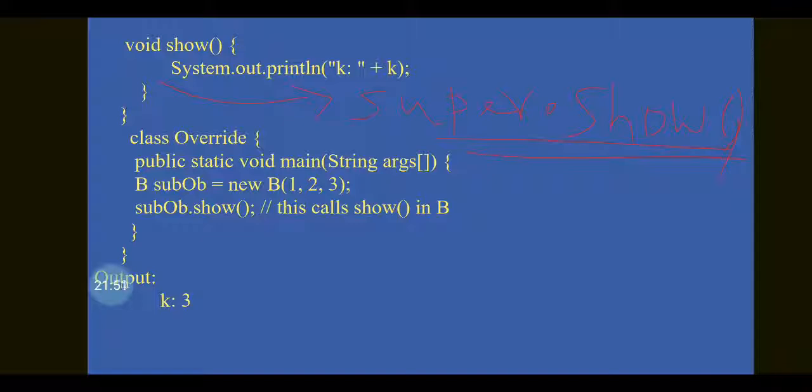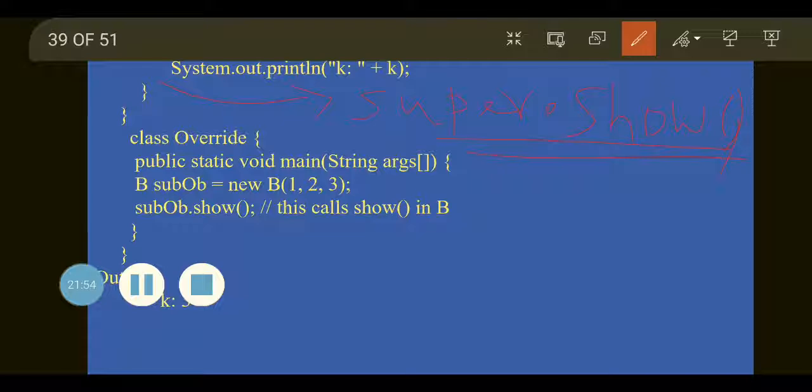Now the output will be k equal to 3, and then i is 1 and j is 2 will also be printed, like k: 3, then we will have the output i: 1 and j: 2.